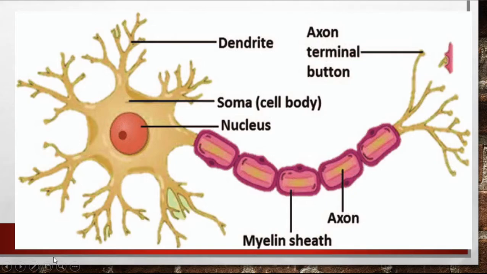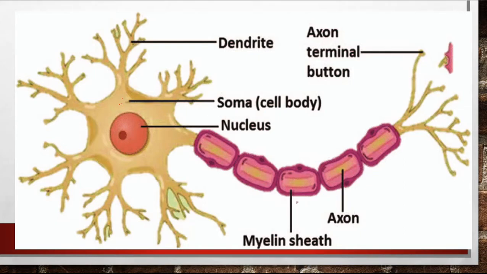This slide is showing the figure of a neuron or nerve cell. Here we can see the cell body known as cyton, and the branches are known as dendrites. This is the centrally placed nucleus. Here the granular particles present are known as Nissl's granules.